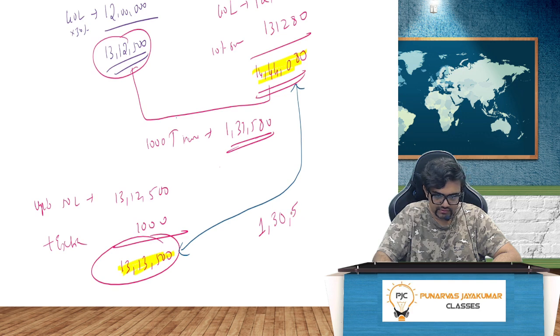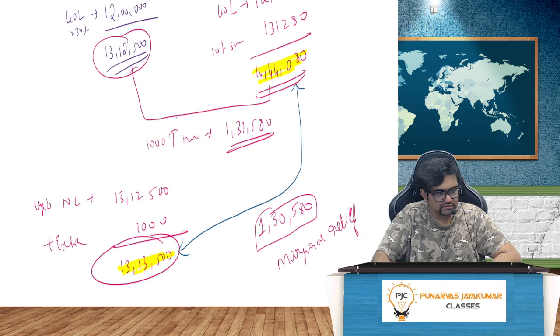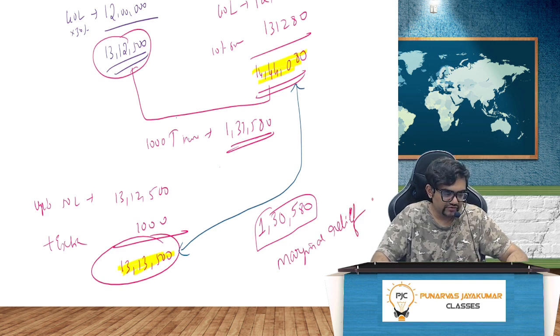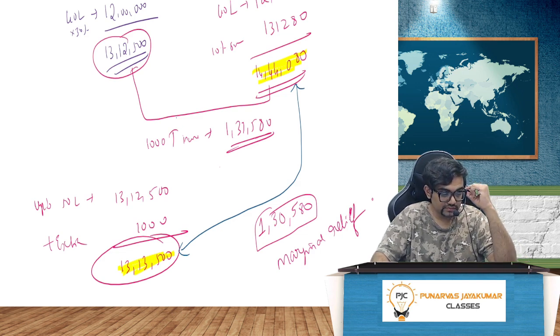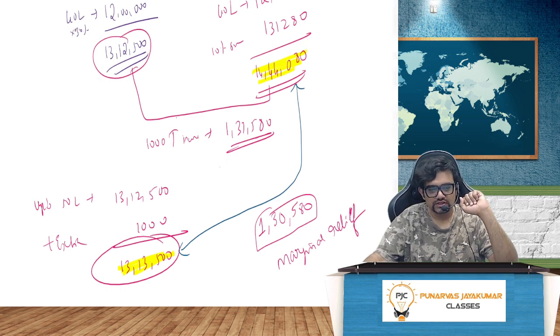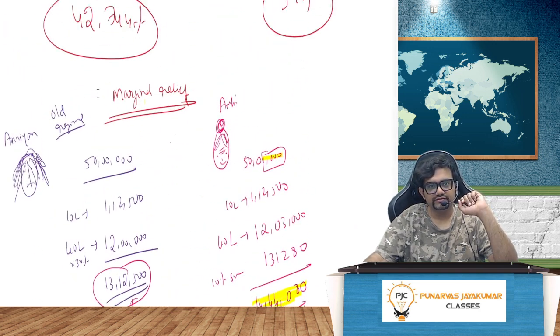Correct? That all comes from 1,000 extra. This will be my marginal relief. Say, please, I will not pay so much. This is all I have to pay. Please. Correct? I will not pay so much. This much only I will pay. This is the concept of marginal relief.